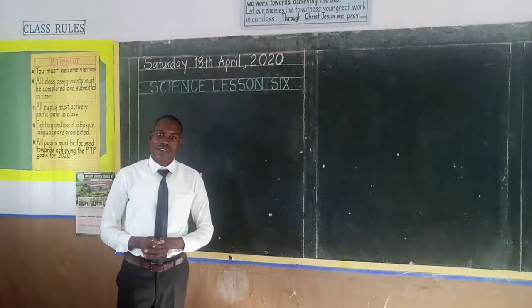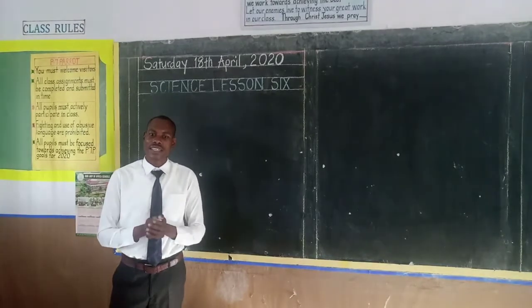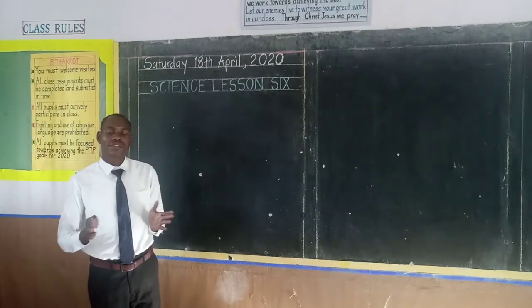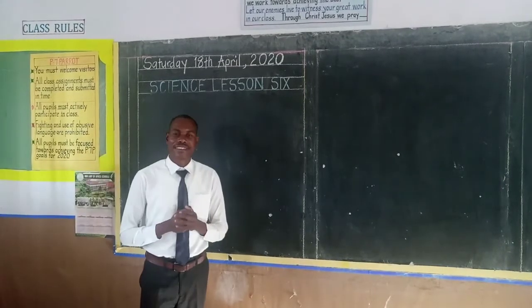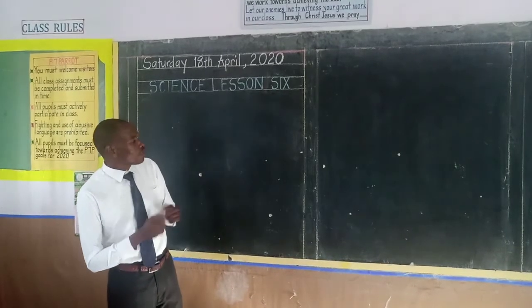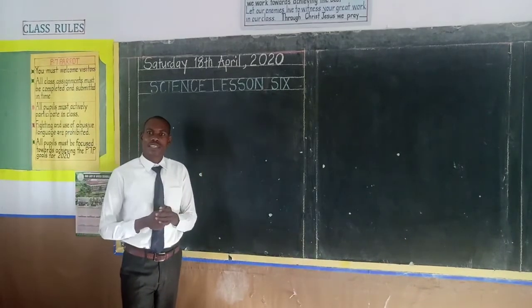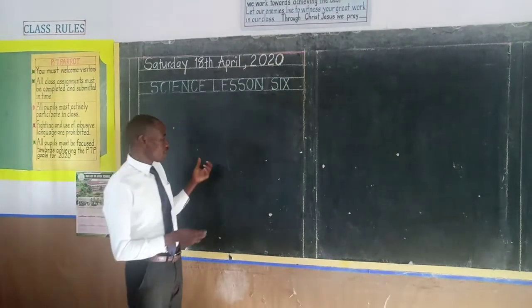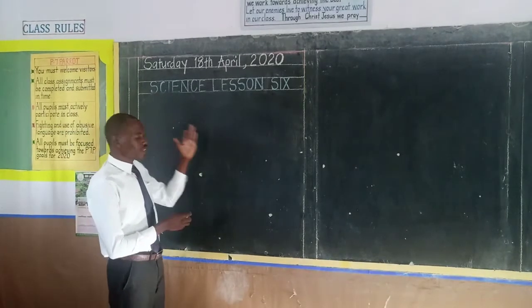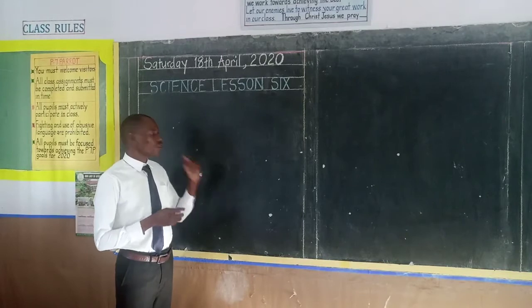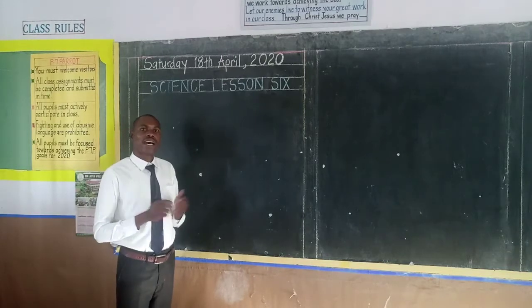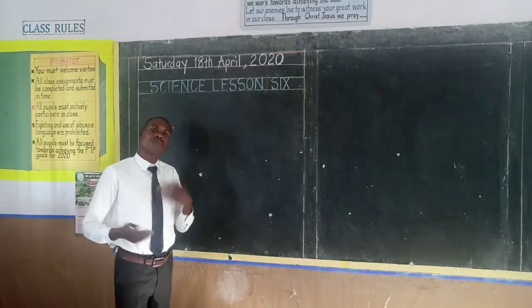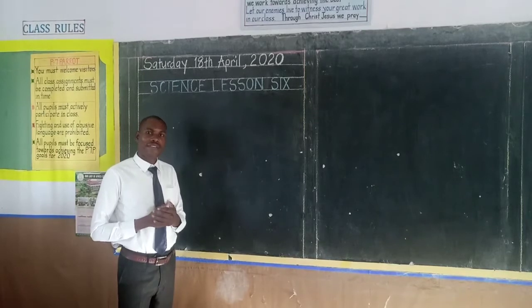To begin with, I want to start with what we looked at in our previous lesson. We talked about the effects of different materials on light. Under that, we talked about the different materials that affect light, which included, can somebody tell us? Yes, we had 3 of them. We had transparent objects, translucent objects, and opaque objects. And in that lesson, we discussed how those materials affect light.